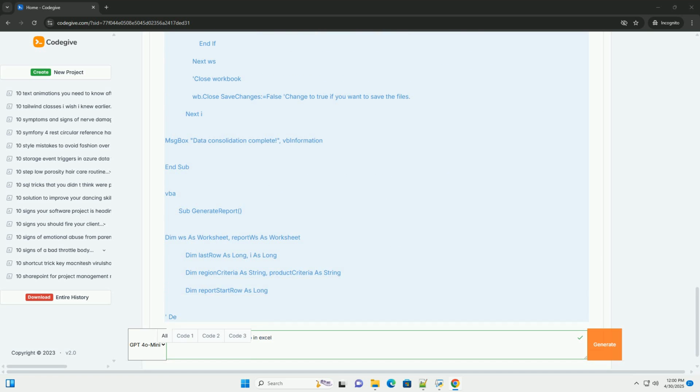Alternative, without VBA: Excel's FILTER function, available in Excel 365 and later, is a much better choice for this. It's dynamic, meaning the report updates automatically when the data changes. Pivot tables are also a great way to filter and summarize data.